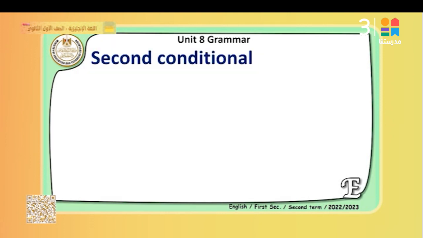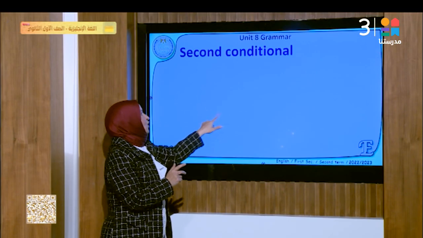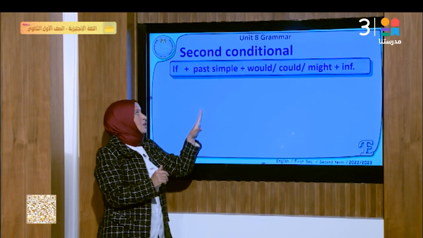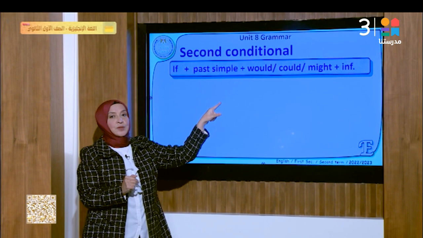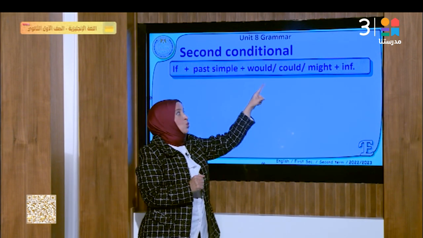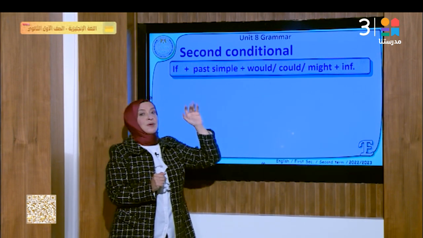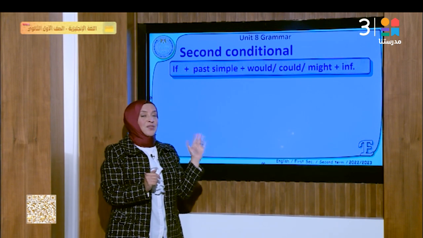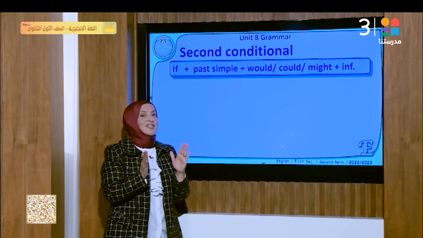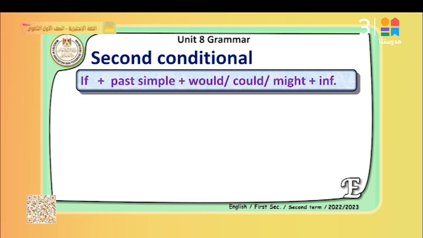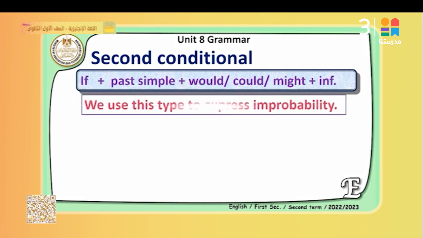The second conditional. What is the second conditional? When we use the second conditional, we use the past simple, and then we use would, could, or might. But remember, when we use the second conditional, it doesn't express the past. The structure is past, but it doesn't express the past. It expresses the present, but something improbable. Look at this example. We use this to express something improbable in the present.